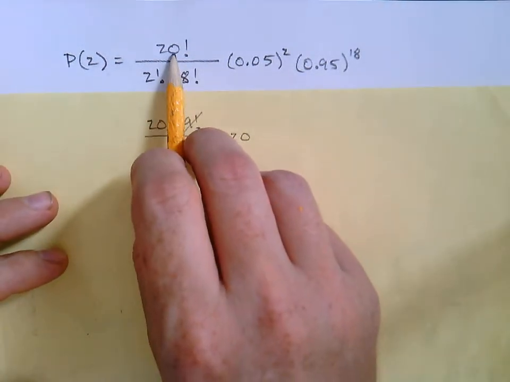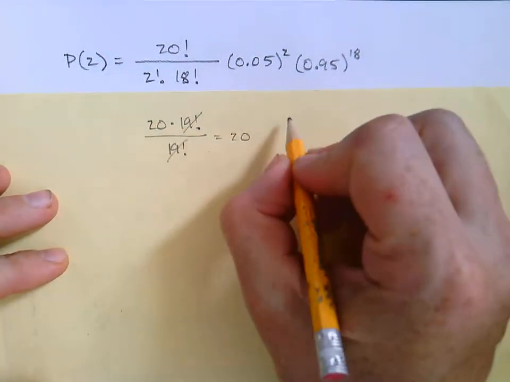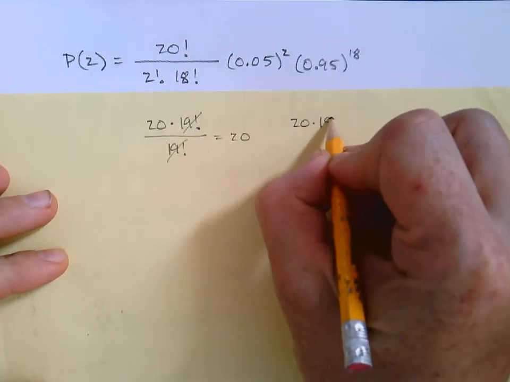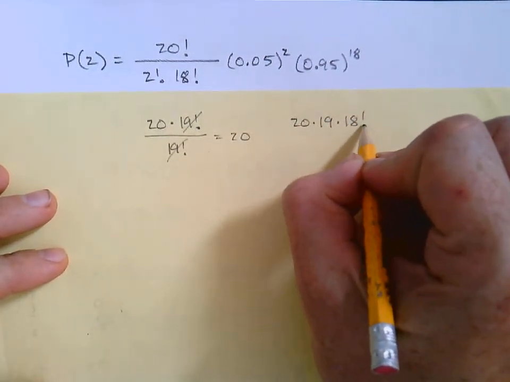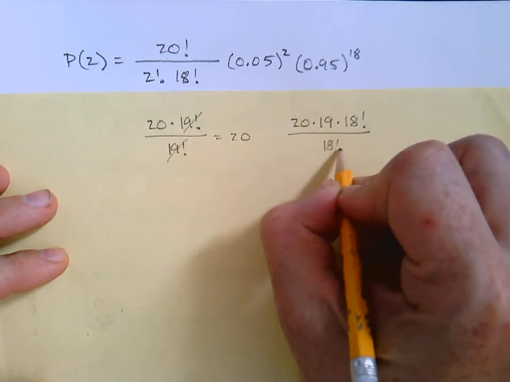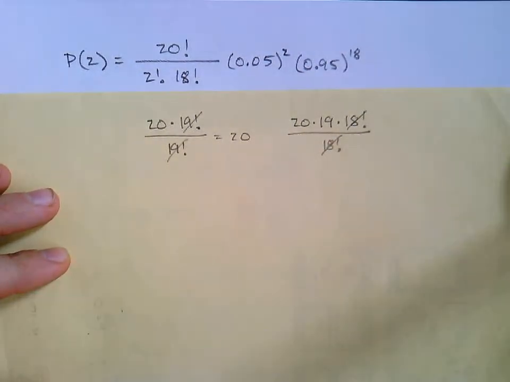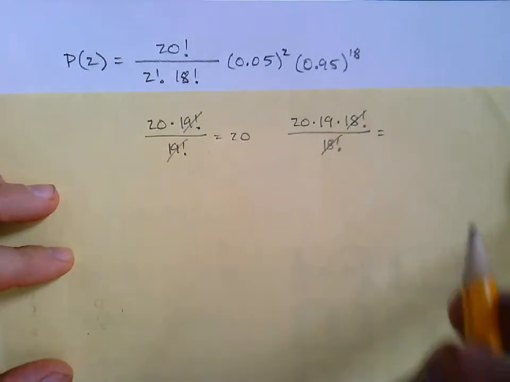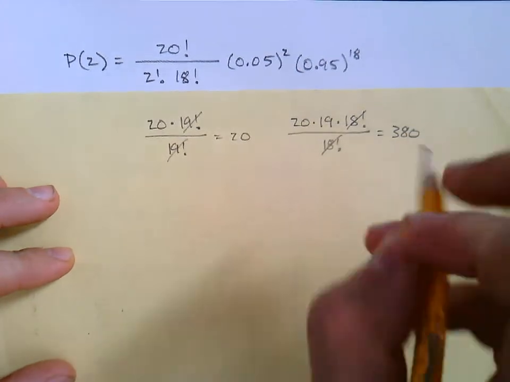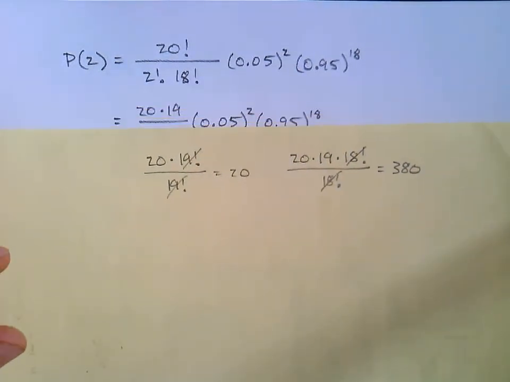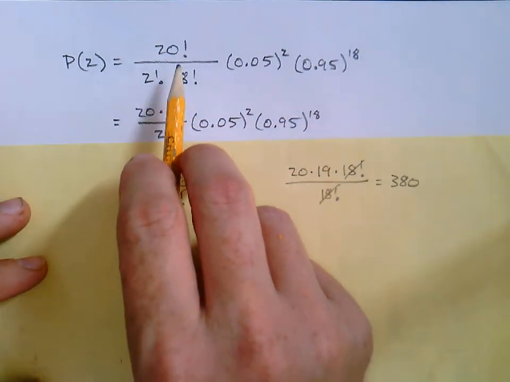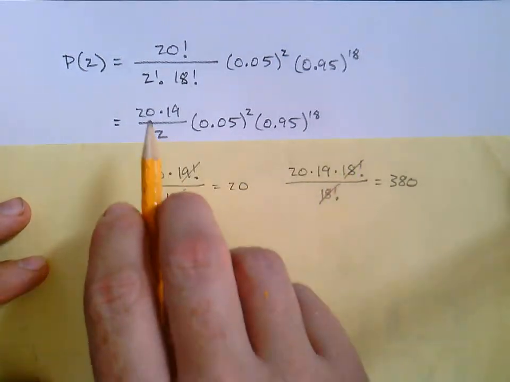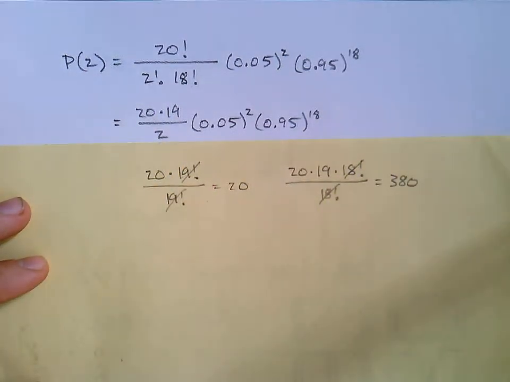Now what's going on here? 20 factorial over 18 factorial. Think of it as 20 times 19 times 18 factorial over 18 factorial. Those would cancel. What's 20 times 19? 380. Okay. Oh, well, it looks like I just left it. So, yep, those cancel. 20 times 19 over 2.